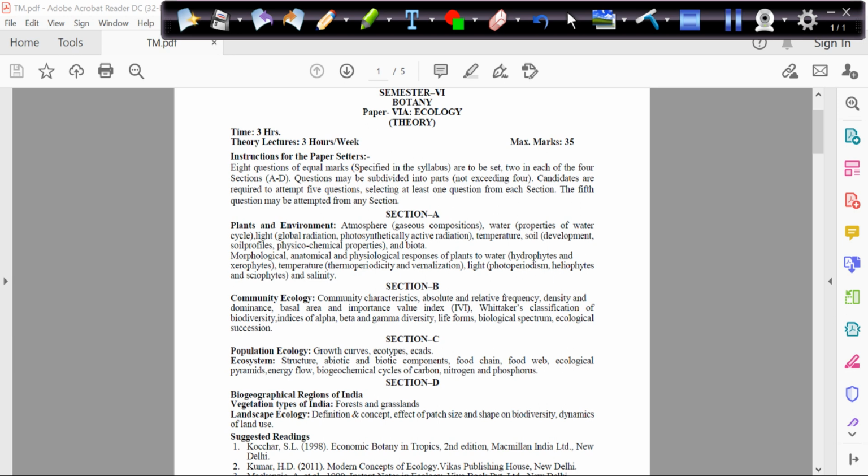Section B is community ecology. This is a unit from where most of your experimental part of the practical will be covered. Section C is plant ecology, and section D is biogeographical regions of India, vegetation types of India, and landscape ecology. So we'll be dealing with these one by one.